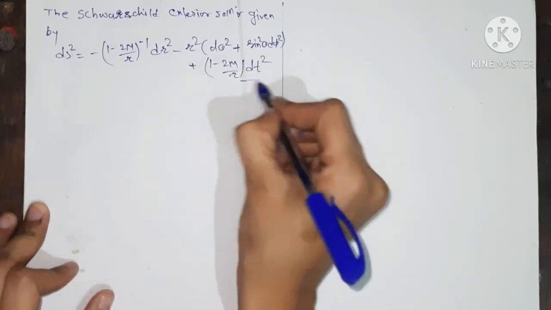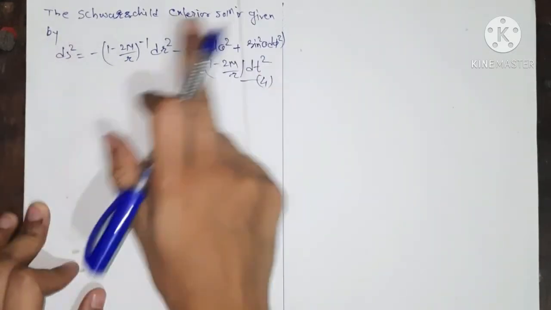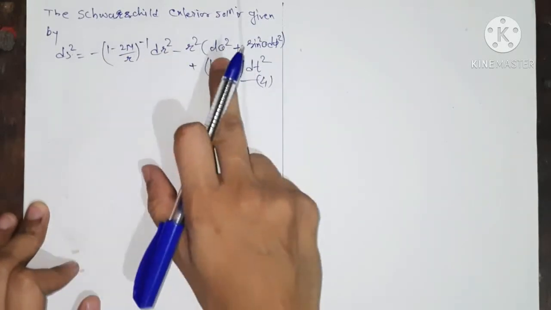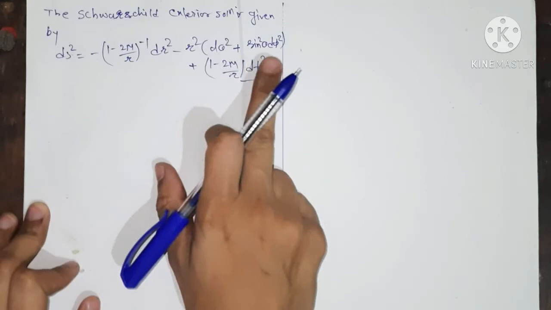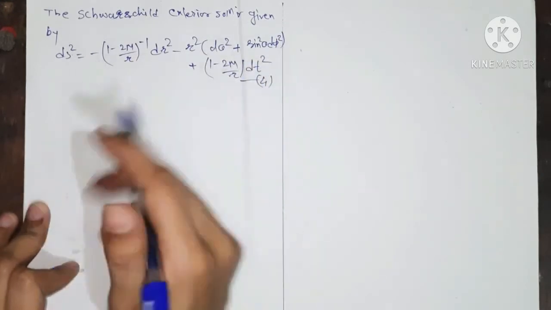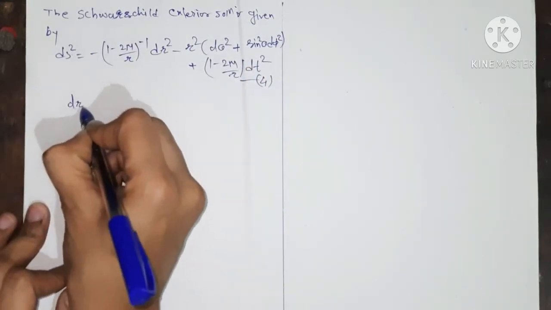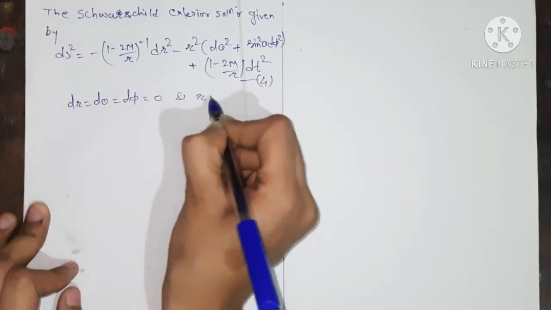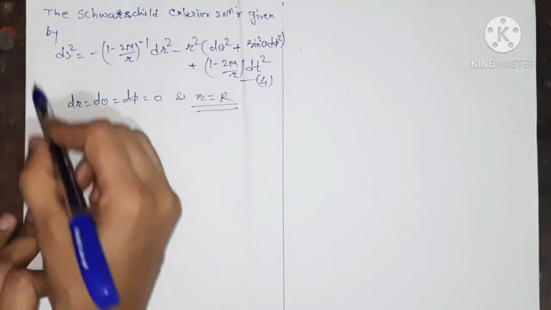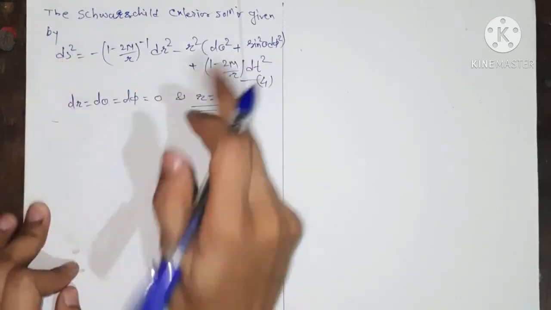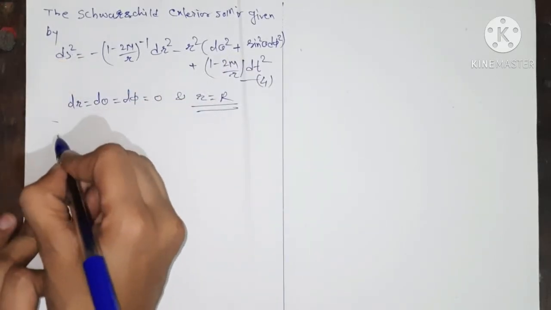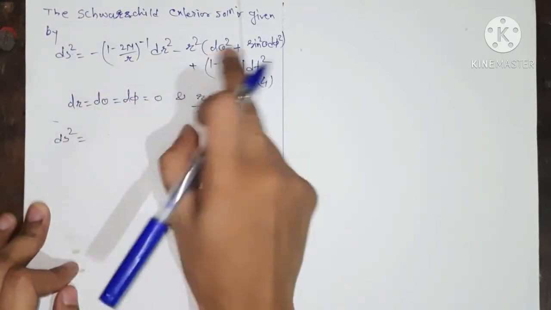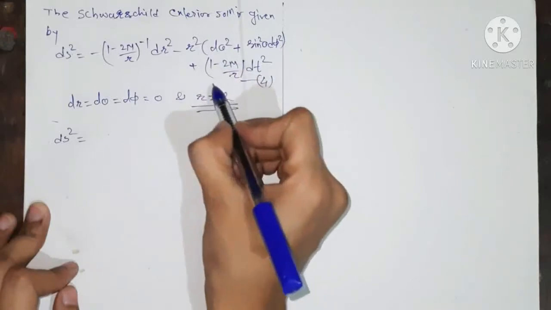Okay, so this is the equation of our Schwarzschild exterior solution. Now we substitute dr equals 0, dθ equals 0 and dφ equals 0. That is, dr equals dθ equals dφ equals 0 and r equals the radius of the sun. Then the Schwarzschild exterior solution gives us ds² equals, this term is 0, this term is 0, and this is equal to 0. Therefore we have only this term.